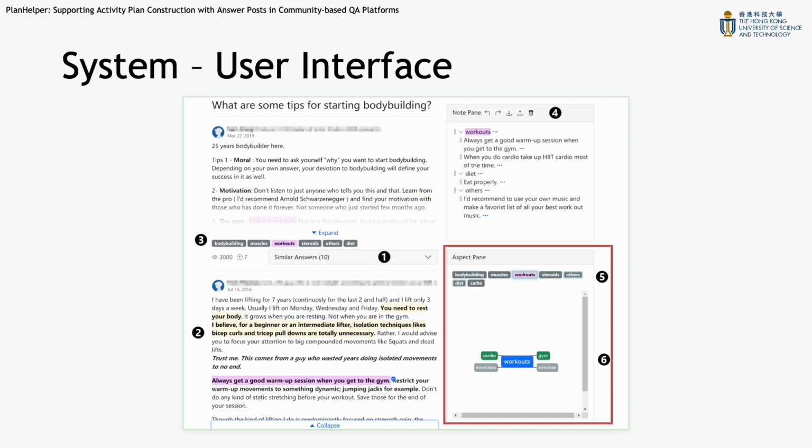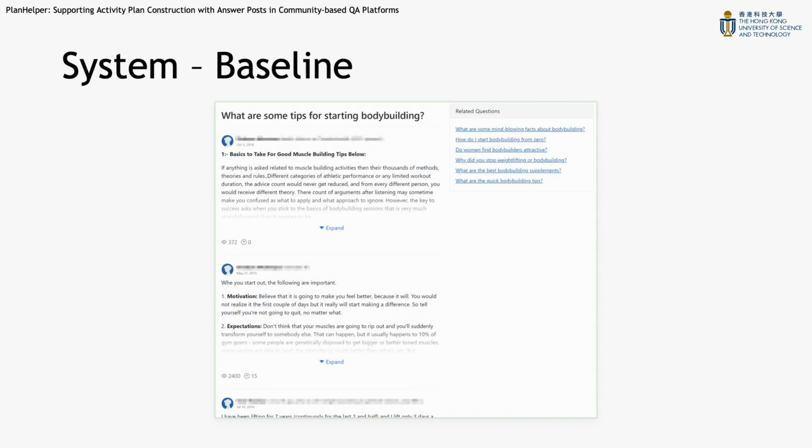In comparison, the baseline system removes all the additional features and replaces the right side with the related question view, which is similar to Quora. To prevent participants from taking in information from external resources, however, the related question list is not interactable.